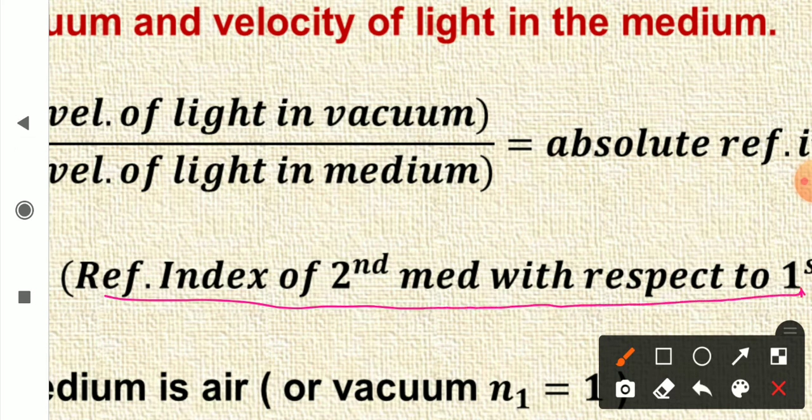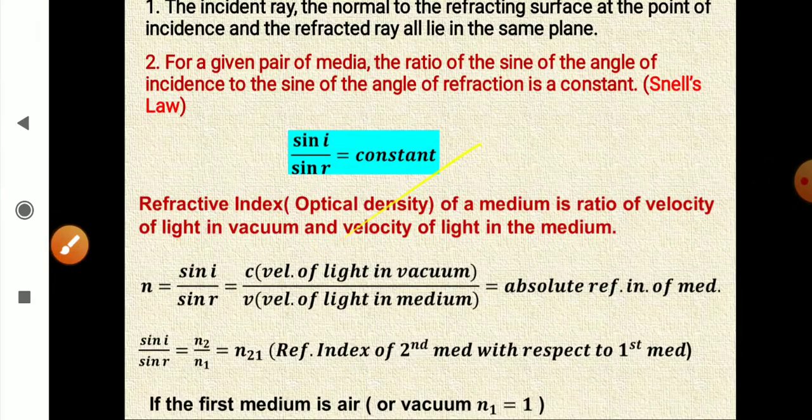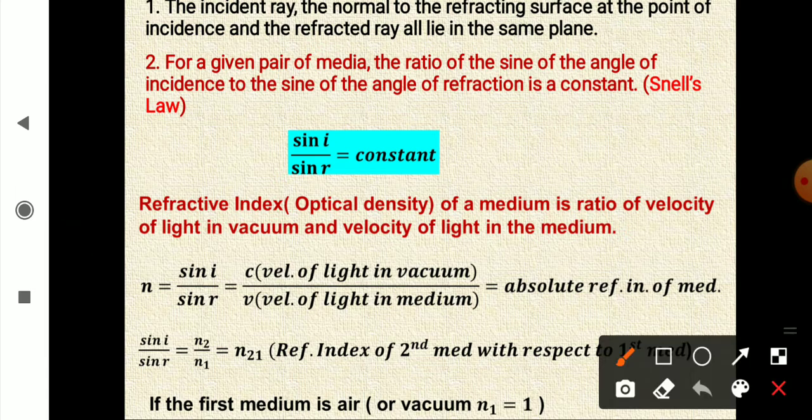You have to remember that the first medium is the one in which lies your incident ray, and the second medium is the one in which the ray enters. And if the first medium is air, then n1 is equal to 1. So for air and vacuum, n1 is taken as 1.